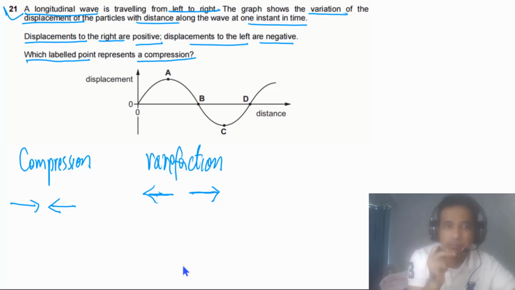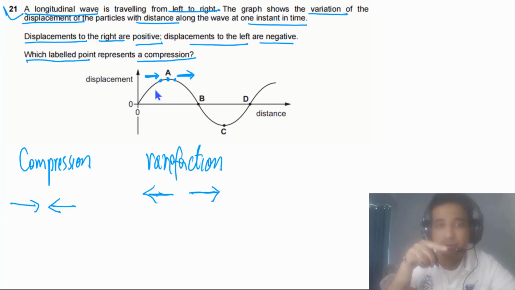If we look at this point here, displacement is positive, and this displacement is also positive. It means these particles are moving to the right. So this is not compression and also not rarefaction.